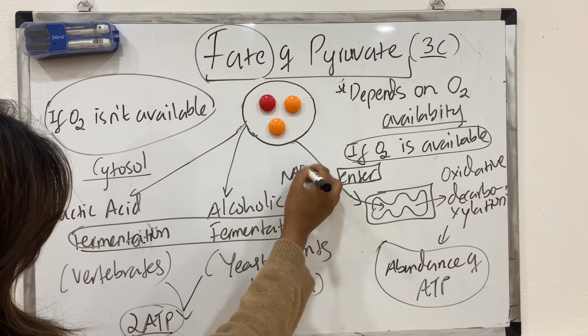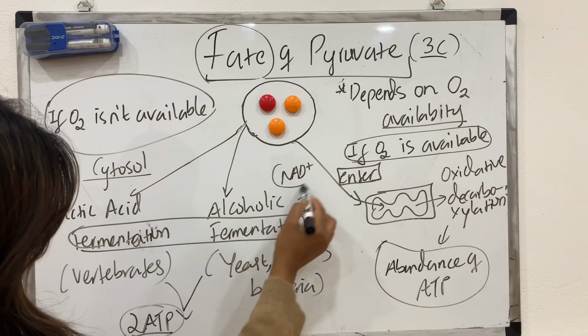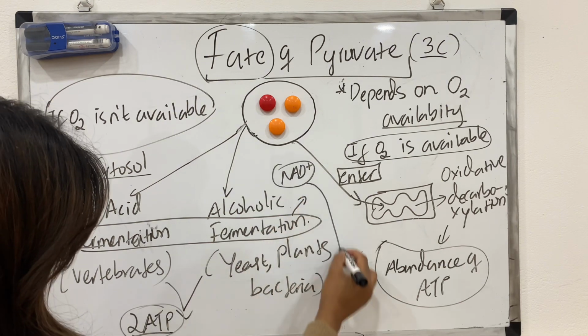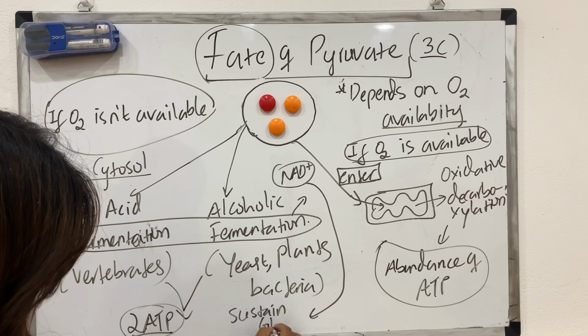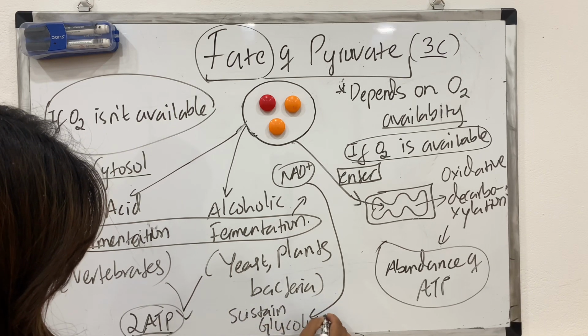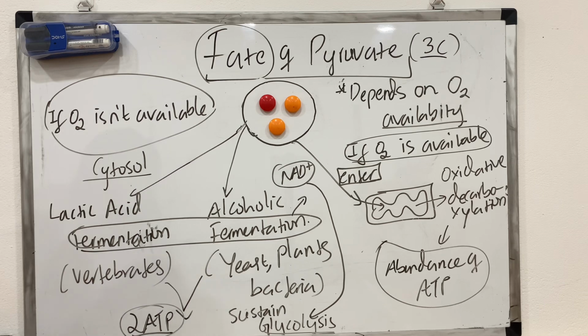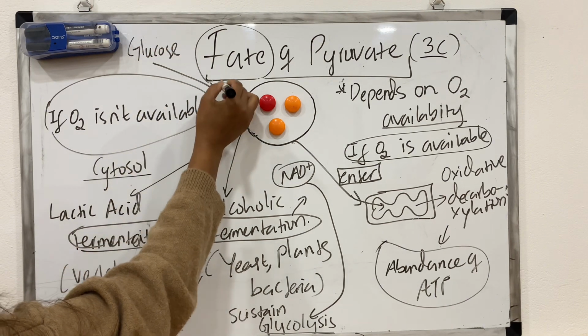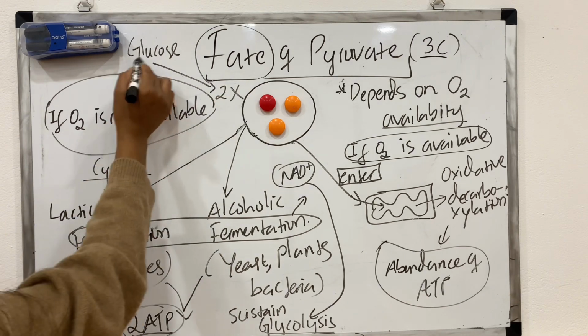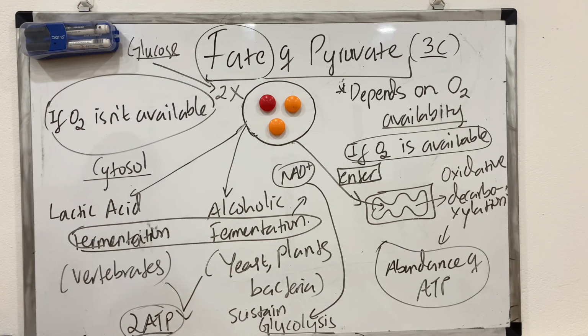Many people assume that fermentation produces ATP, but it doesn't. Fermentation is a pathway that helps in regenerating NAD+, and by regenerating NAD+, it helps in sustaining glycolysis. Remember, glycolysis is a breakdown of glucose into pyruvate. 2 molecules of pyruvate are generated per glucose.